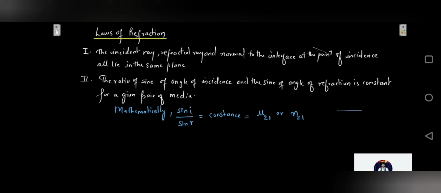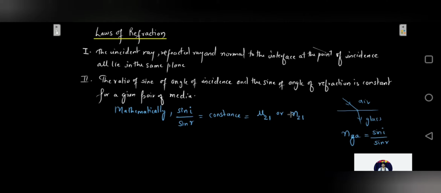If your ray of light is going from air to glass, then the refractive index of the second medium, that is glass, with respect to air will be equal to sine of angle of incidence to the sine of angle of refraction. If your ray of light is going from glass to air, then the refractive index of air with respect to glass will be equal to sine of I upon sine of R.